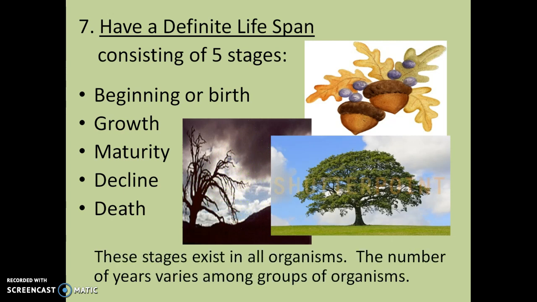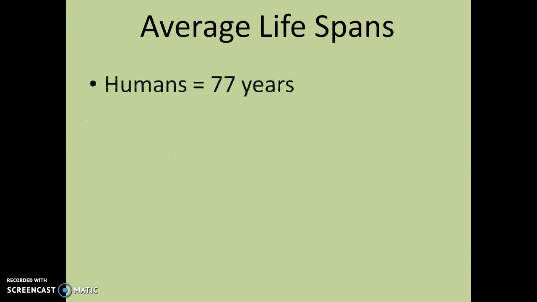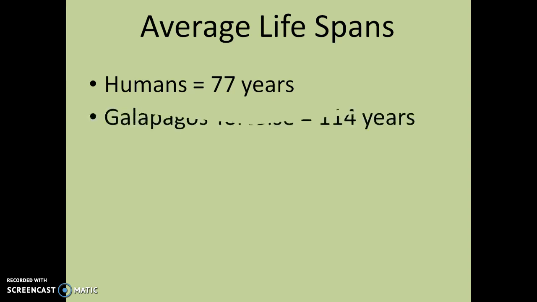These stages exist in all organisms. The number of years varies among groups of organisms. So a human's lifespan is actually 77 years. So think of that as you will. But you have people living to their 90s and their hundreds. But you also have people that pass away very early on in life as well. So that averages out to about 77 years.